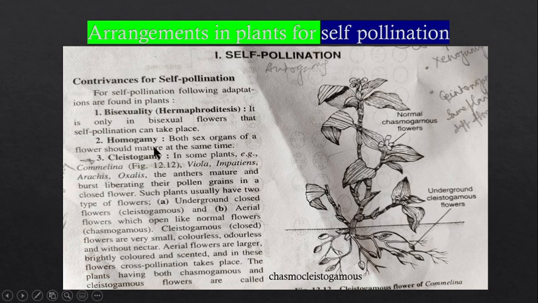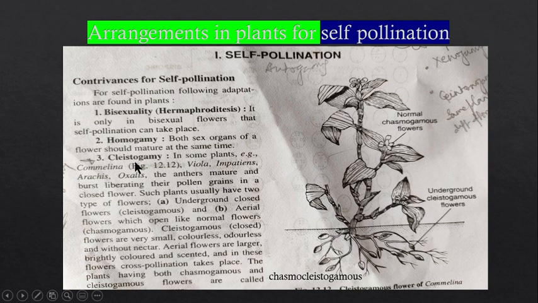Now another is homogamy. The term homogamy stands for both the sex organs maturing at the same time. So maturity of the male sex organ and the female reproductive part at the same time leads to self pollination. Okay, so two conditions, one is bisexuality and the other is homogamy.